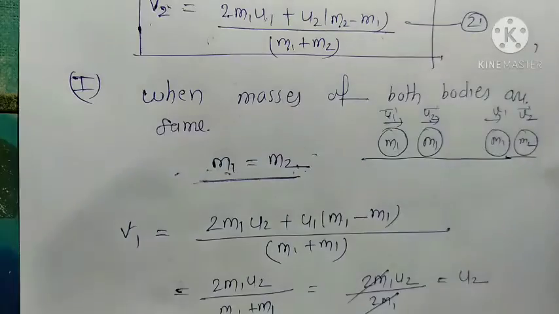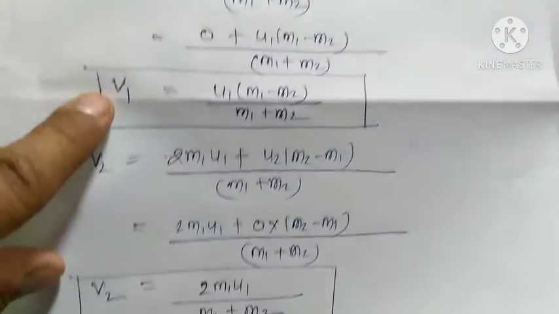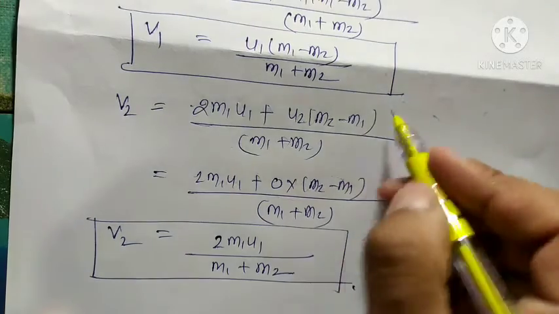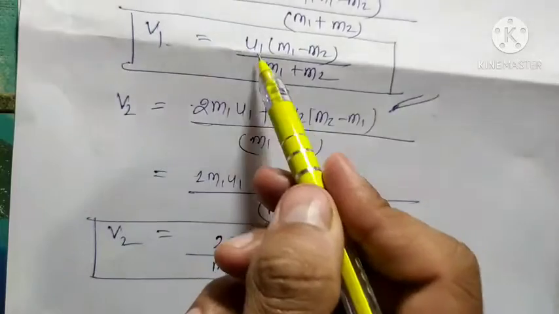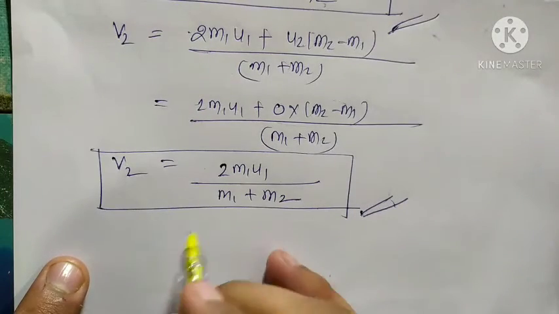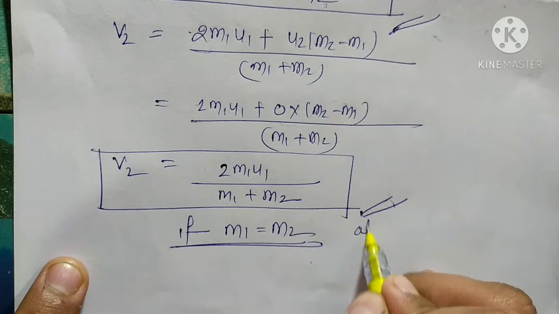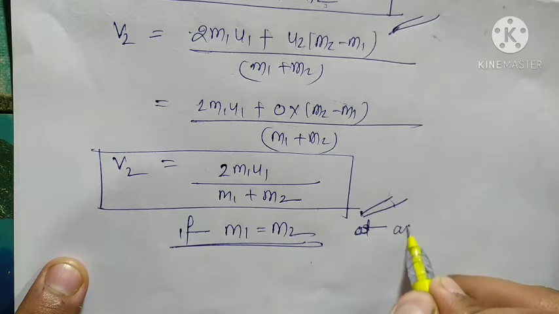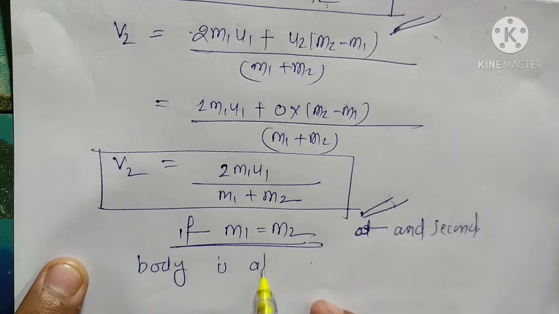So now we have v1 and v2. When the second body is at rest, v1 is equal to u1 (m1 minus m2) upon (m1 plus m2), and v2 is equal to 2m1 u1 upon (m1 plus m2). But if m1 is equal to m2 and the second body is at rest, in this condition what will be the value of v1?